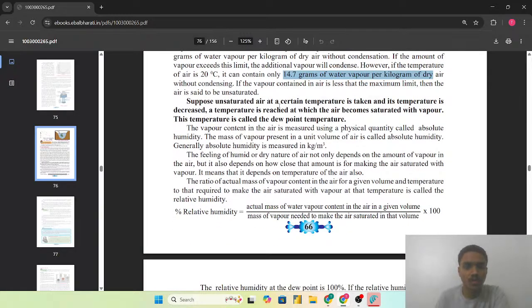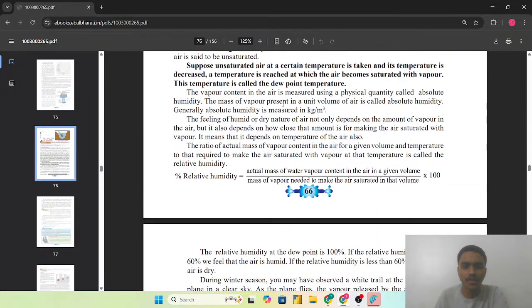So suppose unsaturated air at a certain temperature is taken and its temperature is decreased. A temperature is reached at which air becomes saturated with the vapor. This temperature is called as a dew point temperature. और अगर हमने अनसैचुरेटेड एयर ली और हमने उसका टेम्परेचर और कम कर दिया, और टेम्परेचर एट विच द एयर बिकम सैचुरेटेड विद द वेपर, यानी इतना कम कर दिया कि the air becomes saturated with the vapor at that particular temperature. So at that point, that temperature which we called it as the dew point of that temperature.